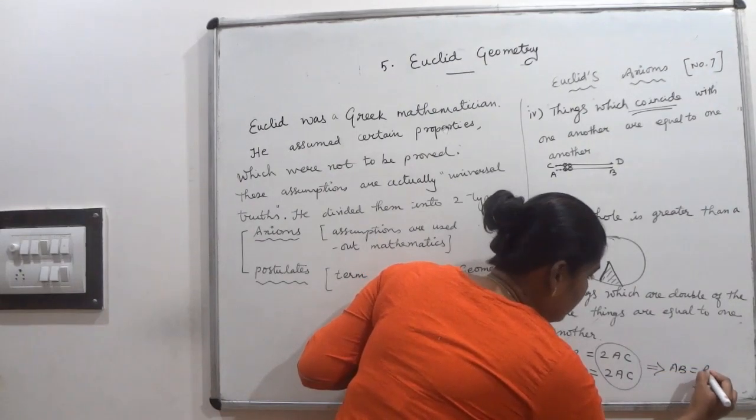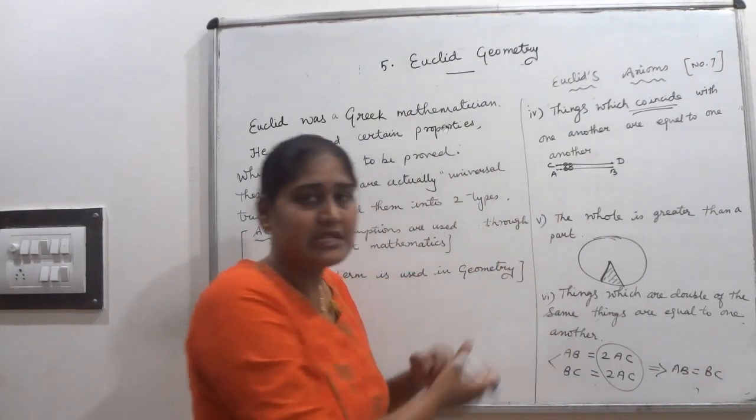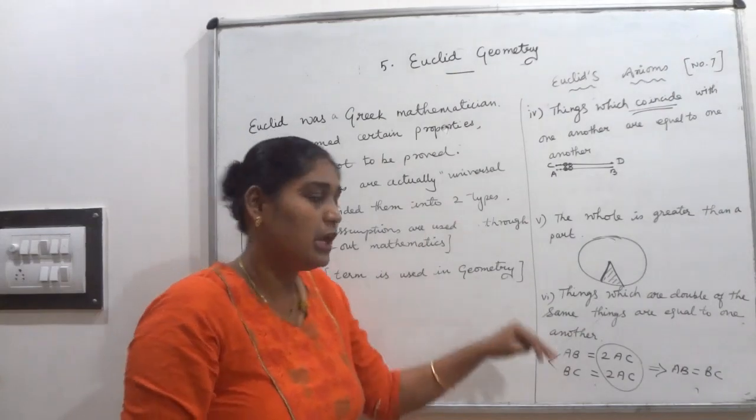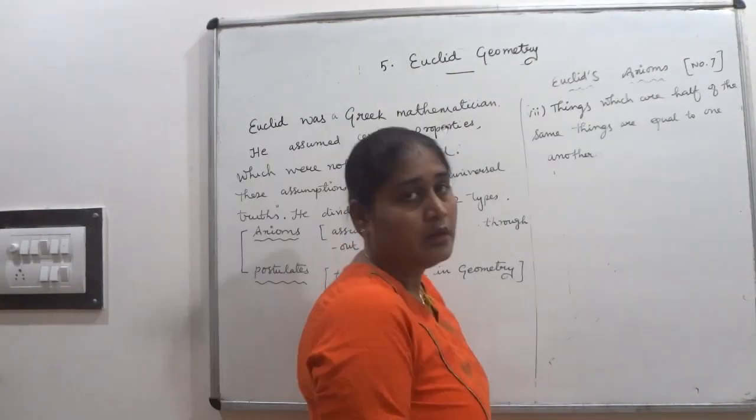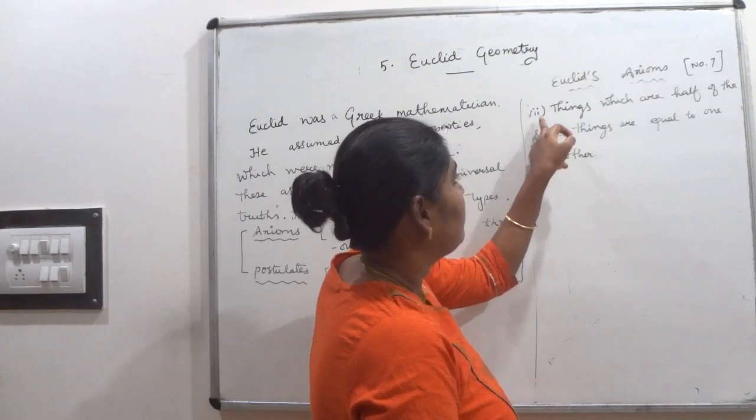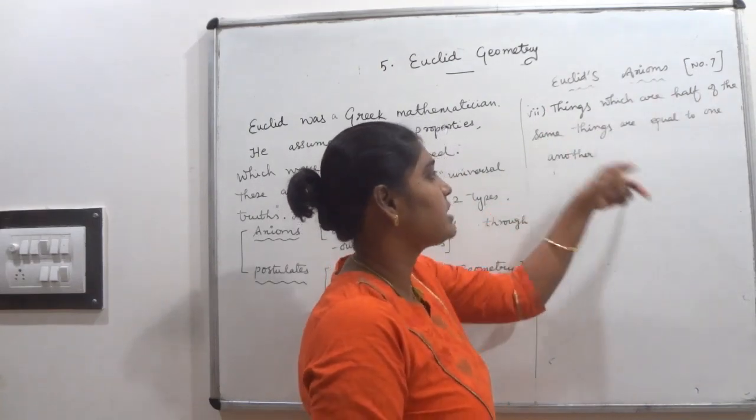Okay, you have to learn this by heart, all the axiom statements. This will help you in exercise questions. Here, axiom number 7: Things which are half of the same thing are equal to one another.